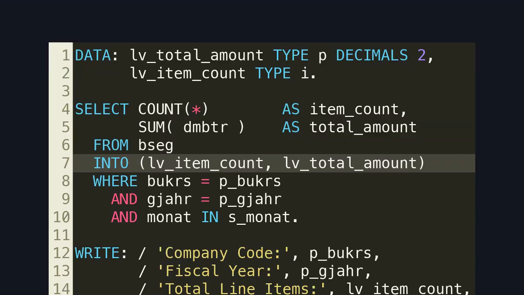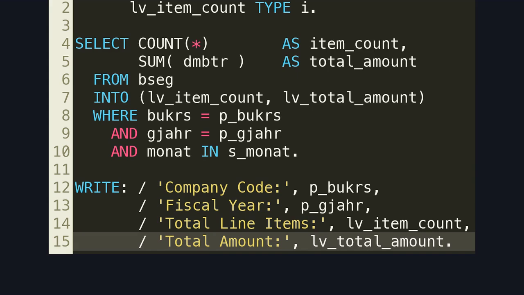This code snippet shows that only final results are transferred to the application server, eliminating massive data movement. Here is the output logic. By pushing the calculation down, this result renders instantly, whereas the previous loop approach would have timed out.